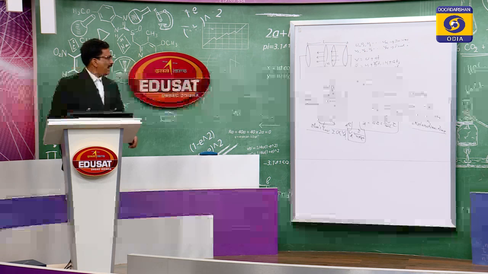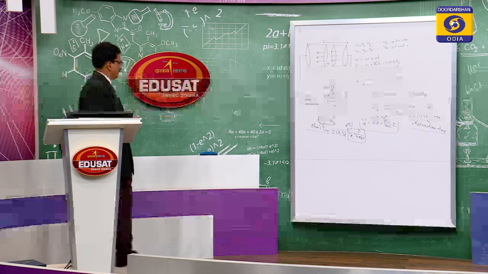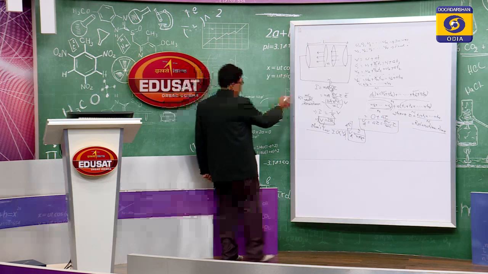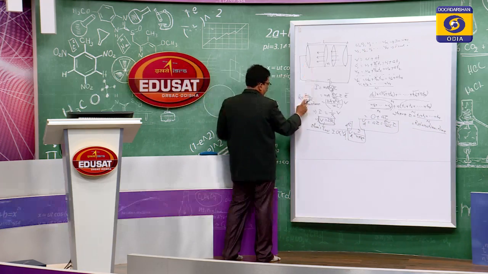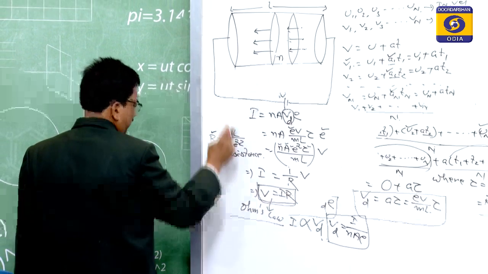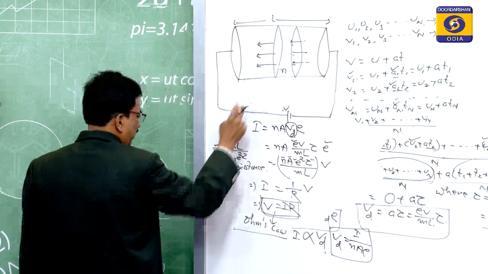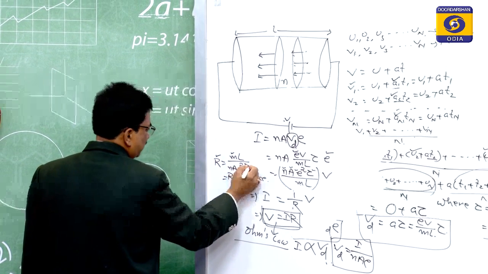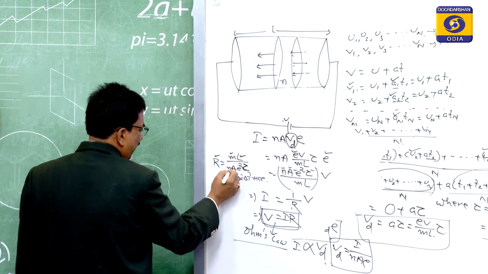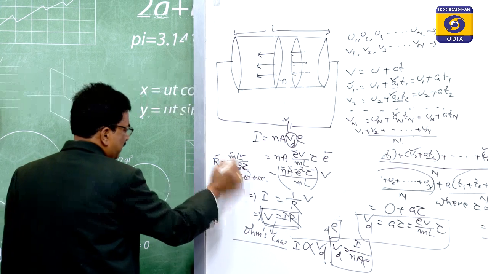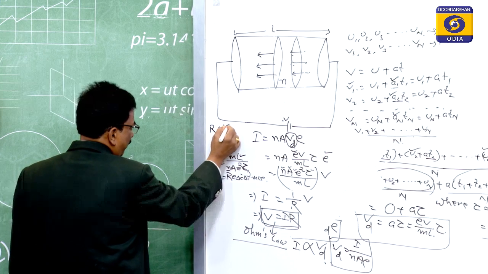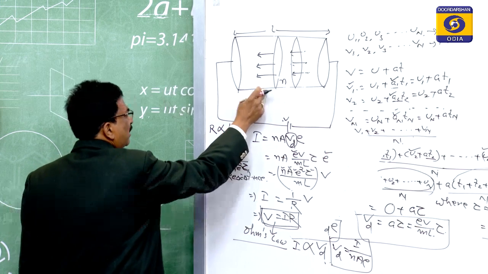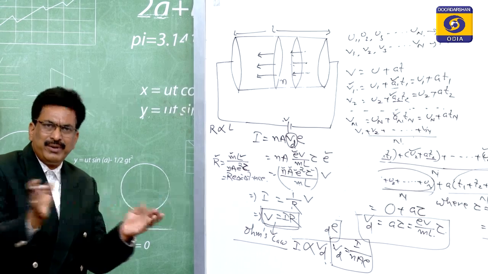Now, let us go by our earlier derivation. The resistance R is equal to m l by N A e square tau. Here m is the mass of the electron, A is the area of cross section, e is the charge of the electron, tau is the relaxation time, l is the length, and N is the number density. From this it is clear that the resistance R is proportional to L, the length of the conductor. That conductor length we can vary.